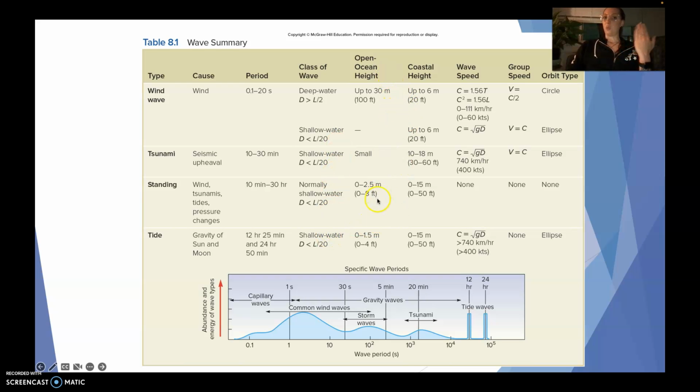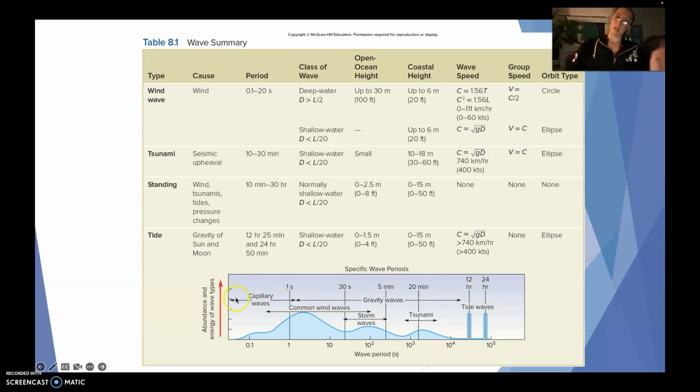What's the general open ocean height of these waves? What's their coastal height? And also their speeds, group speeds, and orbital type. So it's kind of interesting here. And then on the very bottom, it shows a schematic similar to what we saw on the previous slide, looking at the wave period and the different types of waves.